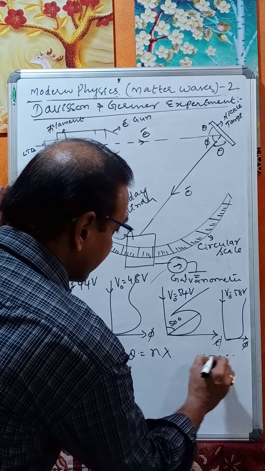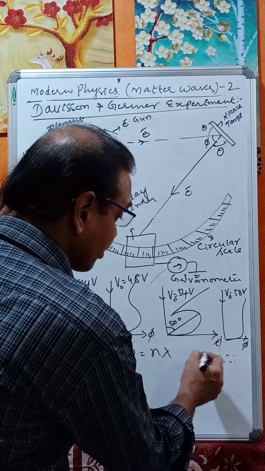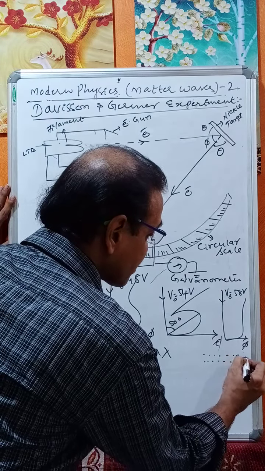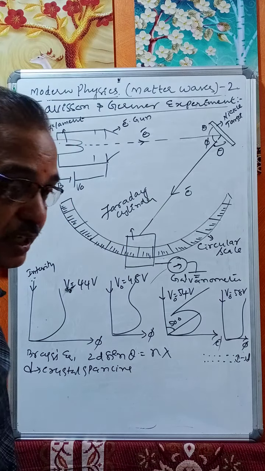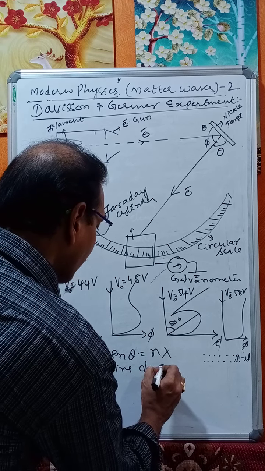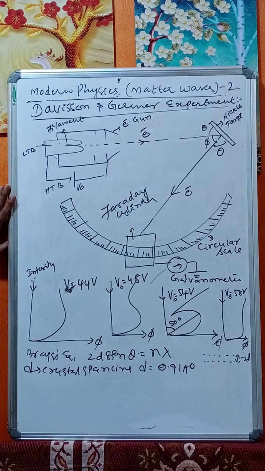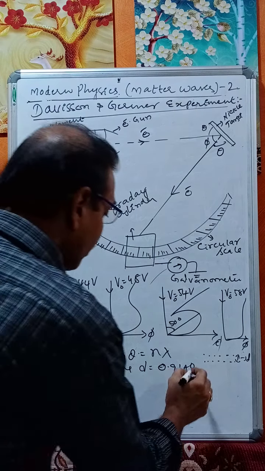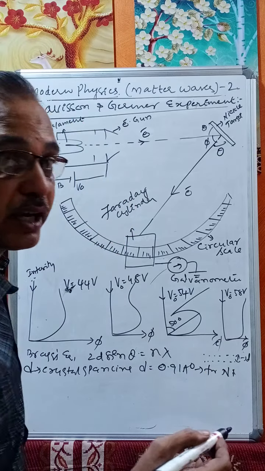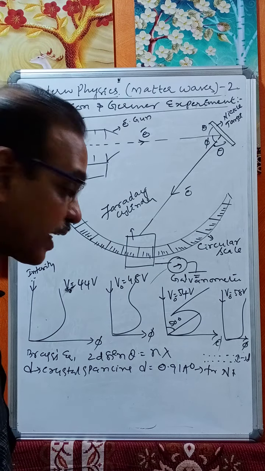The arrangement of atoms is called a lattice. So these are the lattice planes. The distance between the two planes is called the crystal spacing D, that is equal to 0.91 angstroms for nickel. For nickel, this is fixed in India or America or anywhere in the universe. Therefore, the distance between two planes is 0.91 angstroms for nickel.